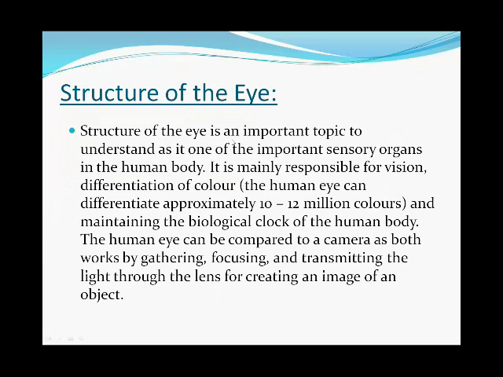The structure of the eye is an important topic to understand, as it is one of the important sensory organs in the human body. It is mainly responsible for vision and differentiation of colors. The human eye can differentiate approximately 10 to 12 million colors, and it also maintains the biological clock of the human body.